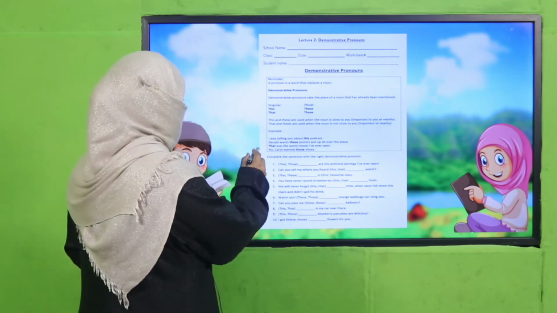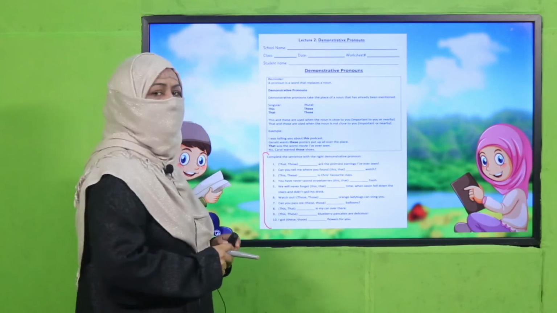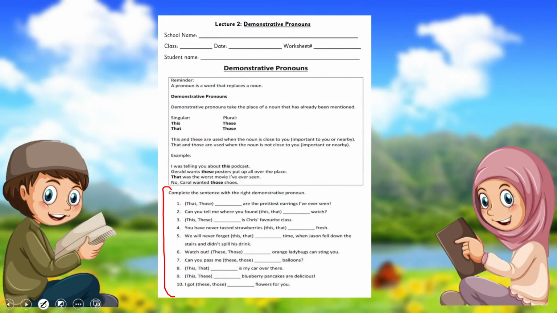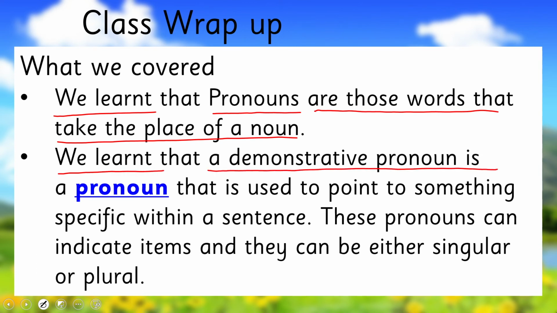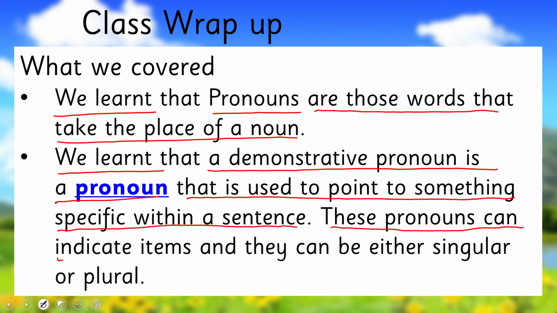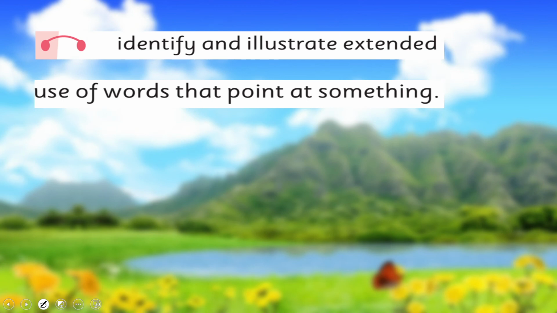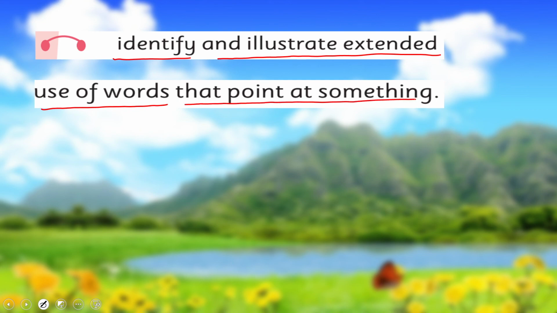And what you are going to do, you will complete these sentences by using the correct demonstrative pronoun. So in this way, what we have learned today, we learned that pronouns are those words that take the place of a noun, and we learned that a demonstrative pronoun is a pronoun that is used to point to something specific within a sentence, and these pronouns can indicate items, and they can be either singular or plural. So in this way, we achieved our SLO to identify and illustrate extended use of words that point at something.